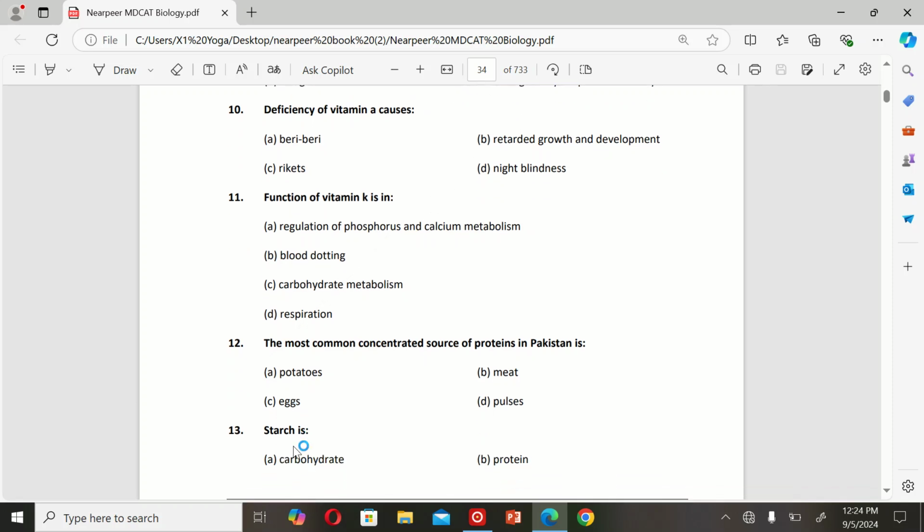The next MCQ is: the most common concentrated source of protein in Pakistan is A. Potatoes, B. Meat, C. Eggs, and D. Pulses. So the correct option is D. Pulses.